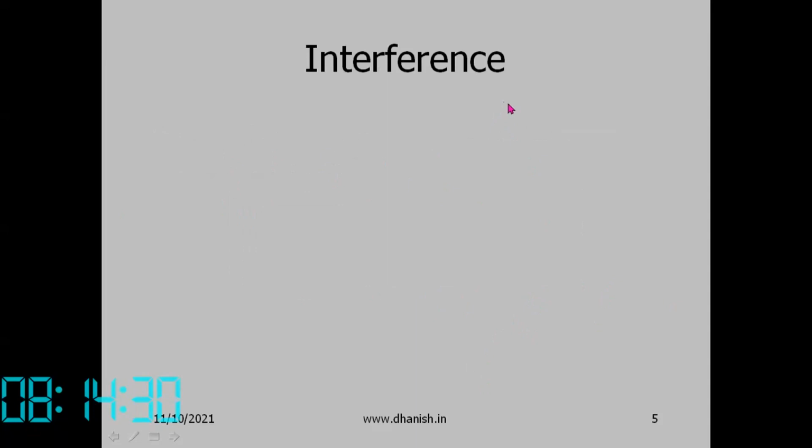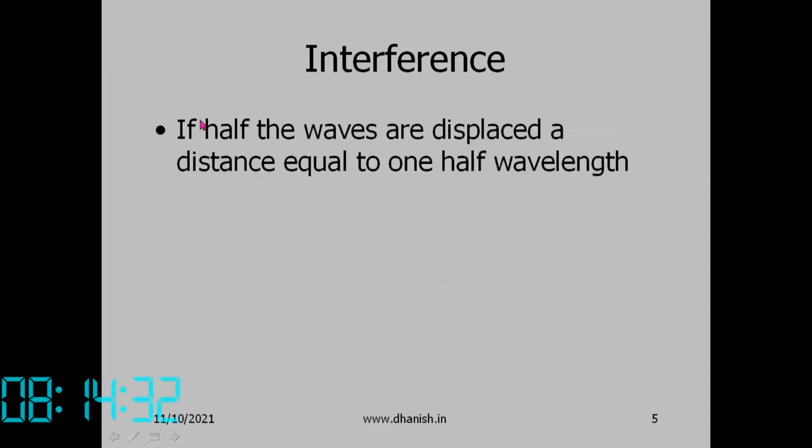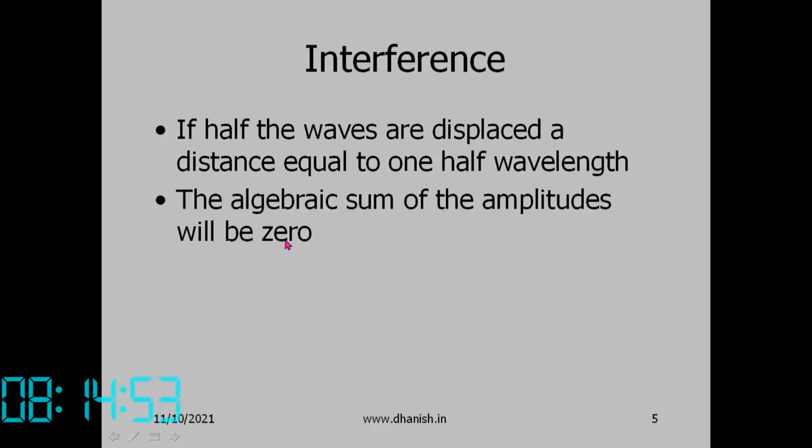So what is interference? If we have two sets of waves, so we need two sources of waves, and half the waves are displaced a distance equal to 1/2 wavelength, and then they are made to combine, what will happen?